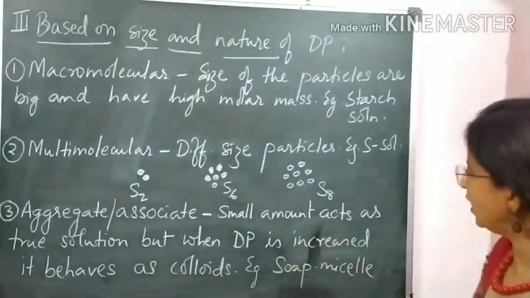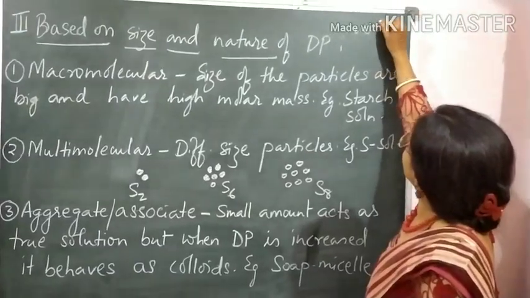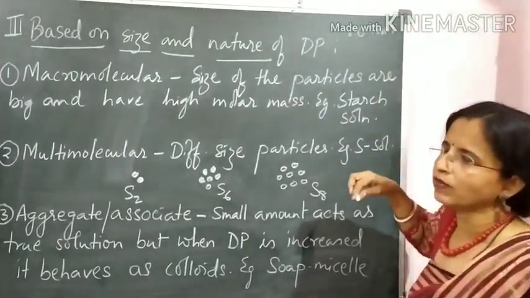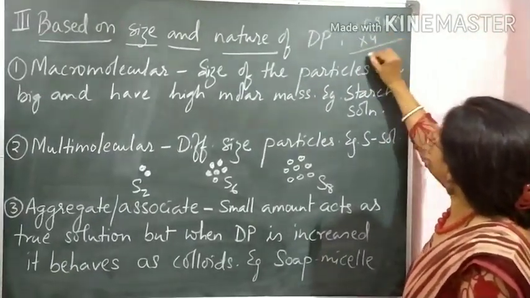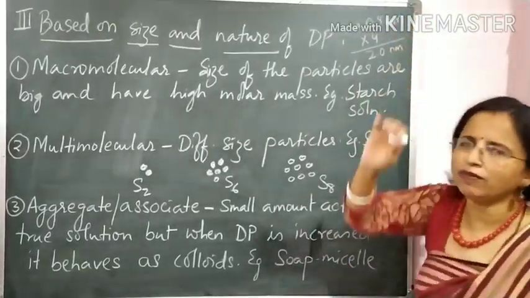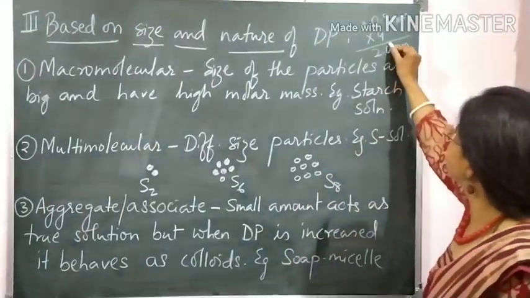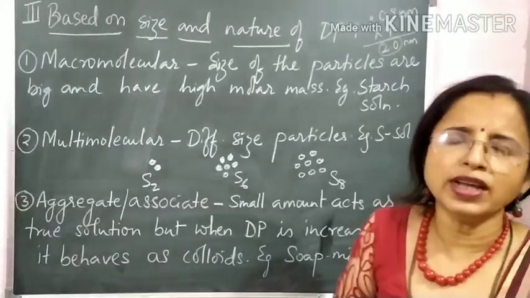Now suppose I take one particle size only of 0.5 nanometer, then it will be a true solution particle. But if I multiply it by 4, then it will become 2 nanometer particle. If 0.5 nanometer particles are grouping together, if the size is increasing to 2 nanometer, then it is acting as colloidal particles.